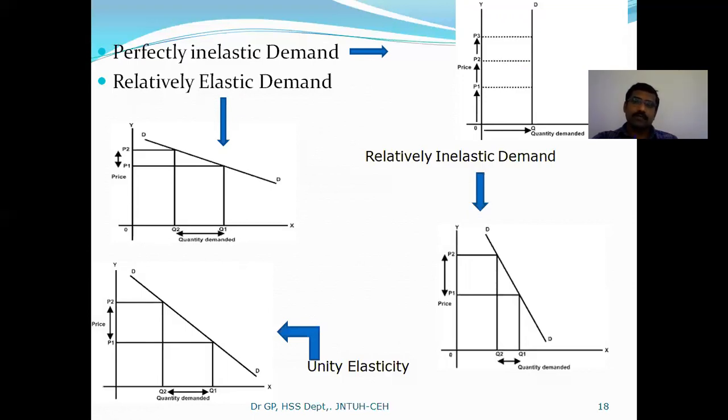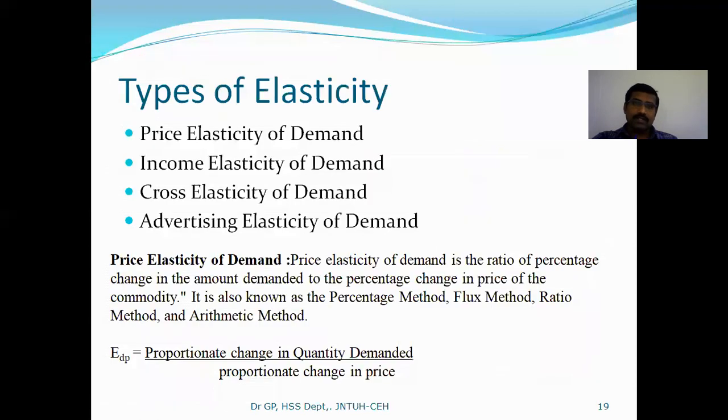This particular measure differs from product to product. Based upon the product's nature and characteristics, every product has a different type of elasticity. So how many types? Let us see. One factor is the price elasticity of demand. Another factor, income. Another one, cross, and then another one, advertisement.